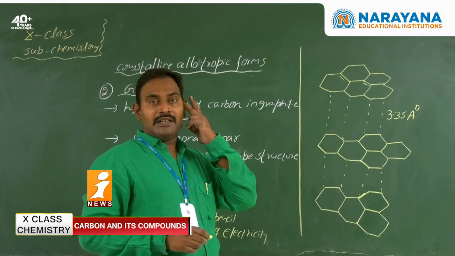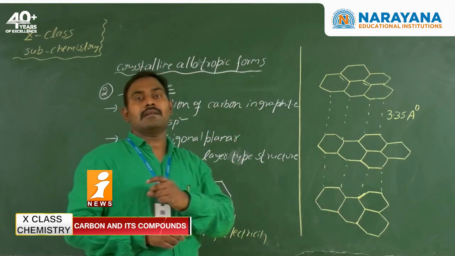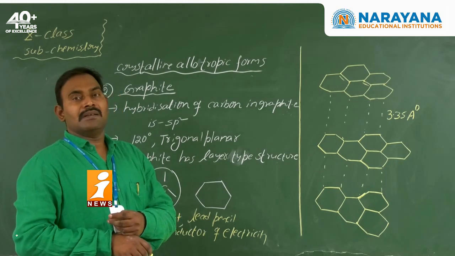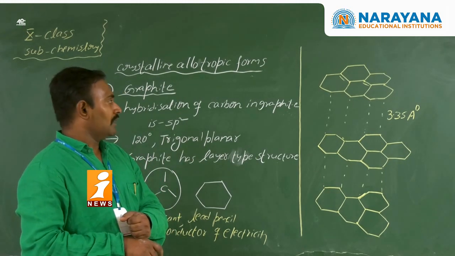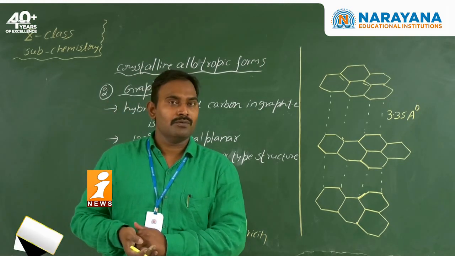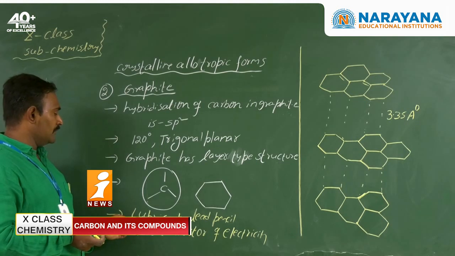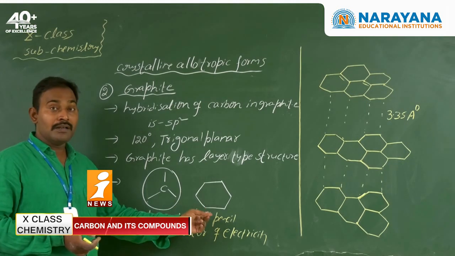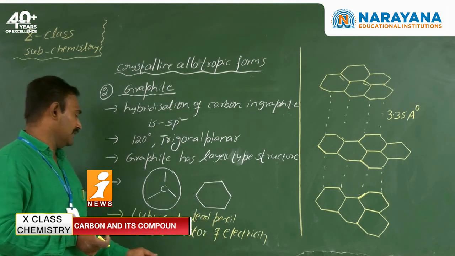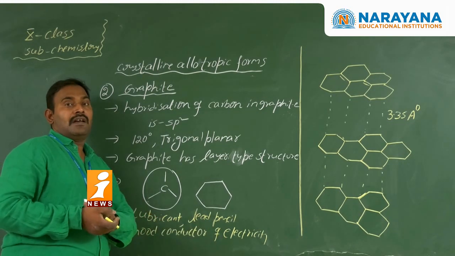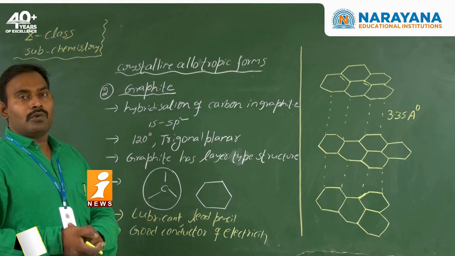Like that, a delocalized pi electron system is present in graphite. Because of the availability of free electrons, graphite is a good conductor of electricity. Coming to the uses, graphite is used as a lubricant and to make lead pencils, and because it is a good conductor of electricity, it is used as electrodes.